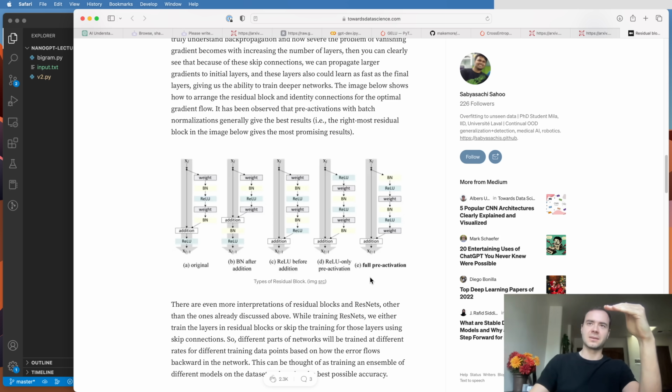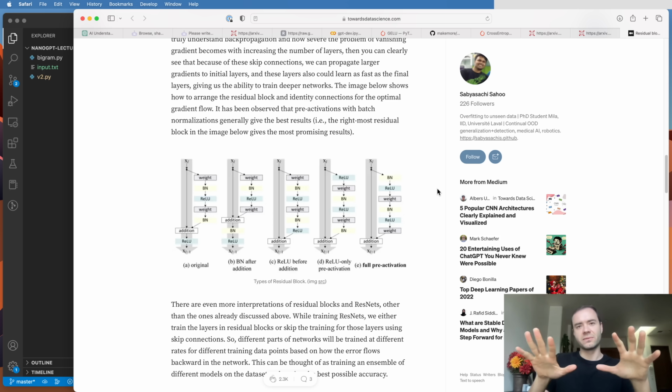And then these residual blocks are usually initialized in the beginning so they contribute very, very little, if anything, to the residual pathway. They are initialized that way. So in the beginning, they are almost like not there. But then during the optimization, they come online over time, and they start to contribute. But at least at the initialization, you can go directly from supervision to the input. Gradient is unimpeded and just flows, and then the blocks over time kick in. And so that dramatically helps with the optimization.